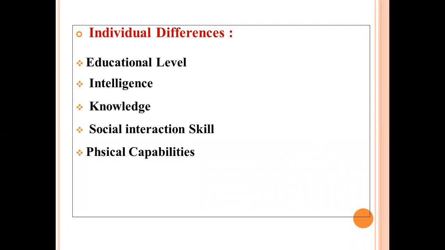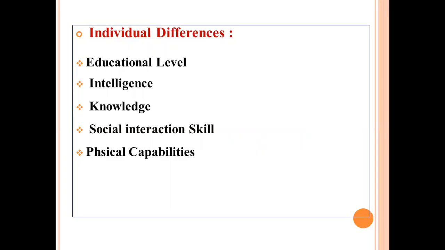If you will see, every person is different with given aspects. That is educational level, intelligence level, knowledge, social interaction skill, and physical capabilities, which is called individual differences. Every person is different than other person with this given aspect. And according to that, we need to give them customized education or need-based education to individual children or person.